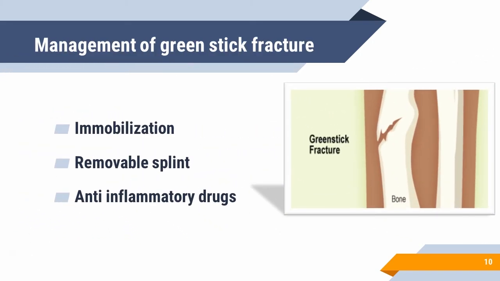Next one is management of greenstick fracture. Children, as I already explained to you, in this type of fracture, a bone bends rather than breaking completely into separate pieces, right? So the first one is immobilization. Children, most of these fractures involve the arm and leg, which require immobilization to make the bone grow back in natural position, okay? Then removable splint. Children, a removable splint is the most recommended among children, okay?